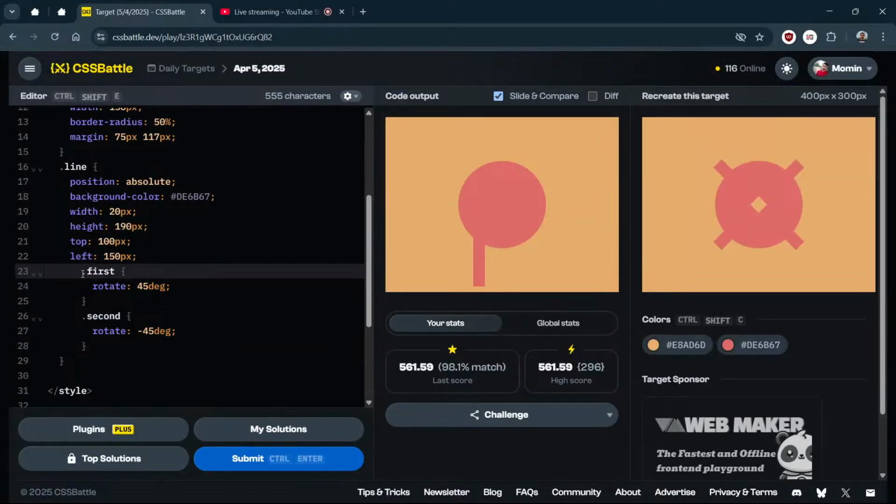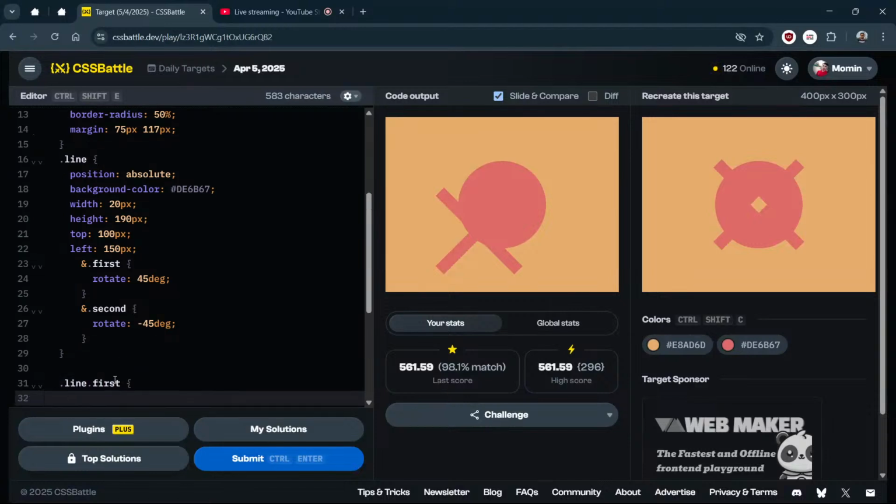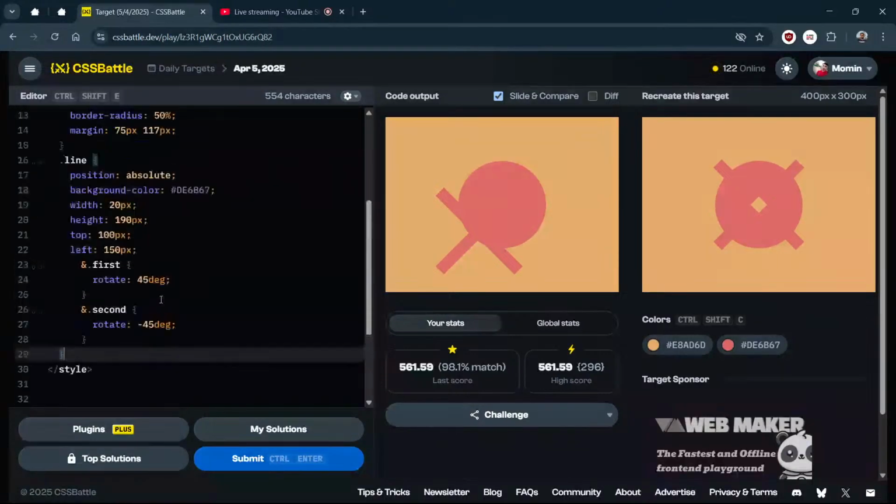I think we need to add and here, yes, and here, like dot line. In the actual meaning, it is like line dot first. We are applying this, so the selector will become like this. You are getting my point, right? The selector will be like line dot first. This selector is similar to this selector. Okay. Now it is what we have.